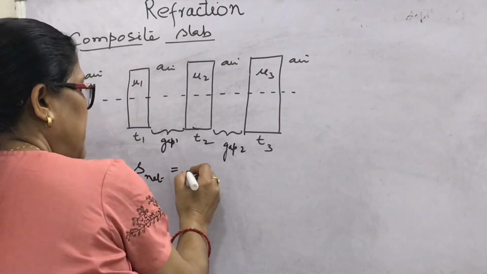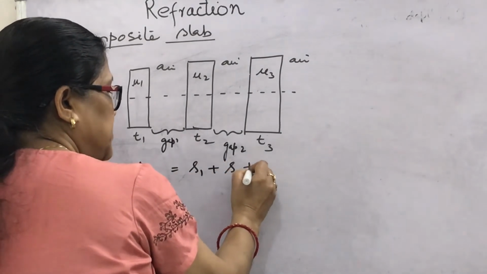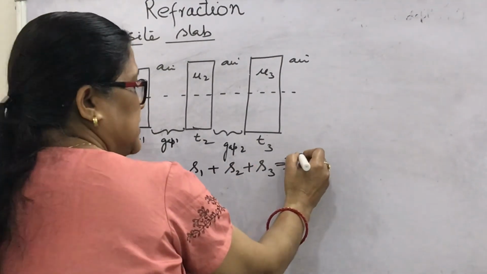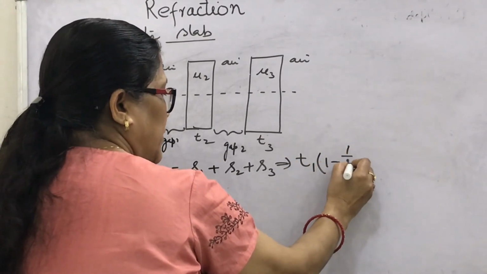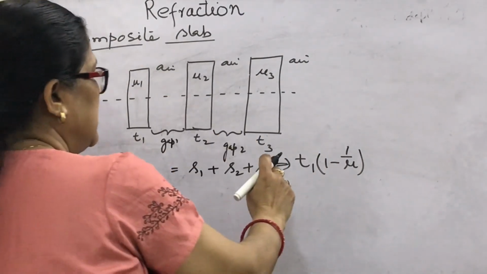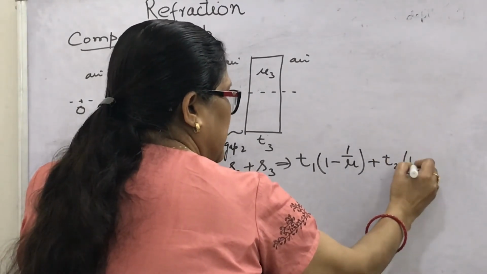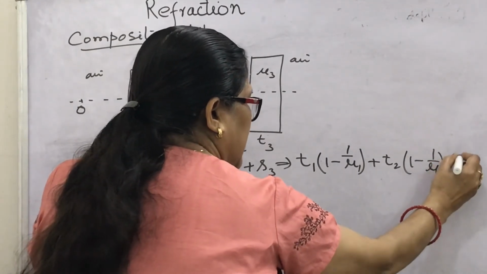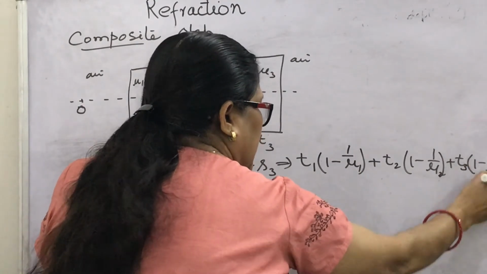From the first slab, the shift will be S1, then from the second it will be S2 and then S3. What will be S1, S2, S3, its value? You will write T1, 1 minus 1 upon mu. Why 1? Because air is there on both sides. Similarly, for the second one, T2, 1 minus 1 upon, this is mu 1, then this is mu 2, and finally T3 within bracket 1 minus 1 upon mu 3.